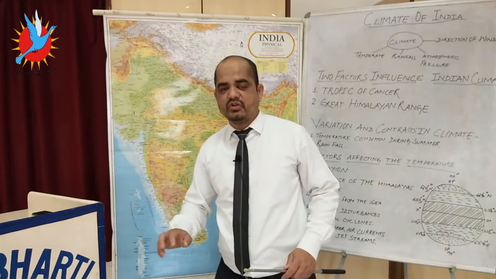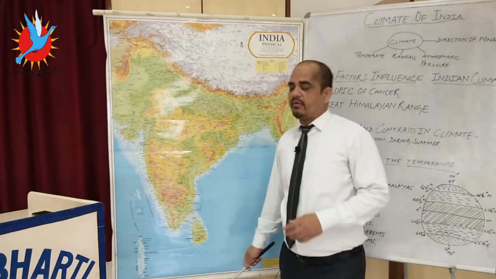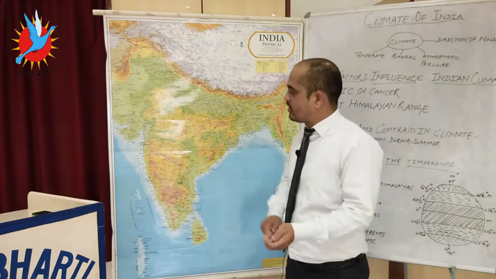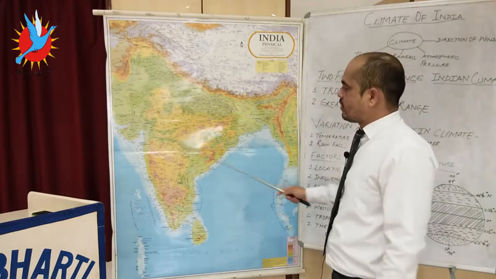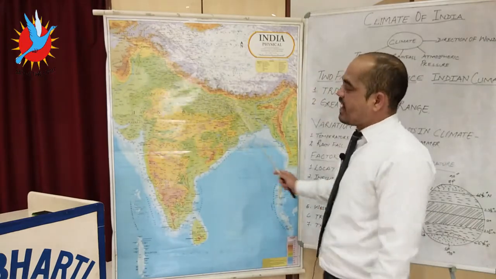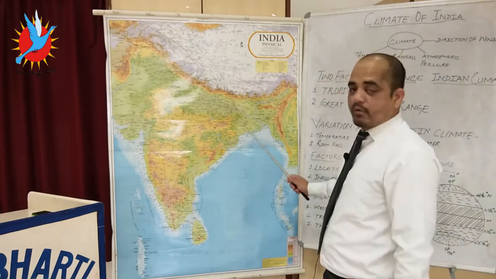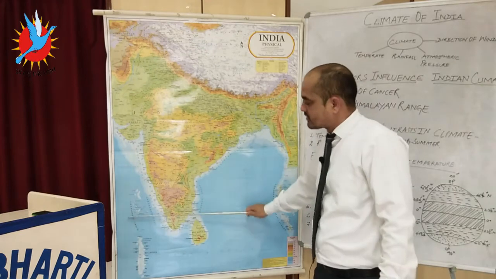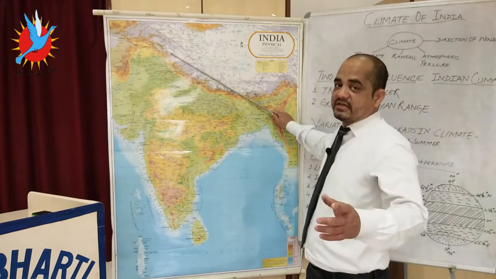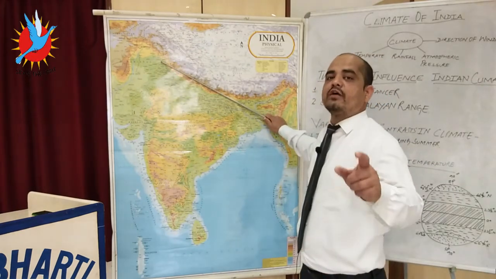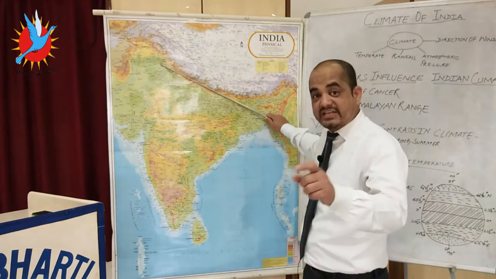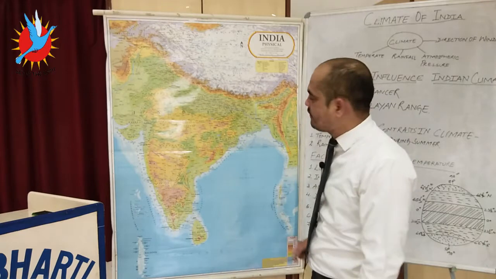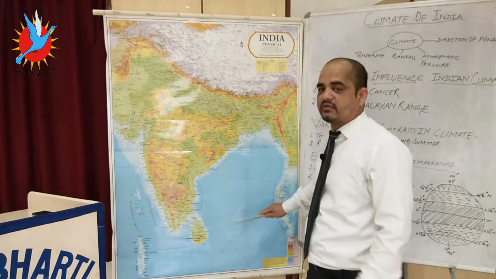So these are the conditions which prevail in the winters. Now when we talk about the air pressure and wind condition, because of the low temperature over these areas, high pressure is created, and the winds blow from high pressure toward low pressure. It means from northeast to southwest. That's why the winter cold weather season is often known as the northeast monsoon. The northeast monsoon is also known as the cold weather season because winds are moving from land toward the ocean.